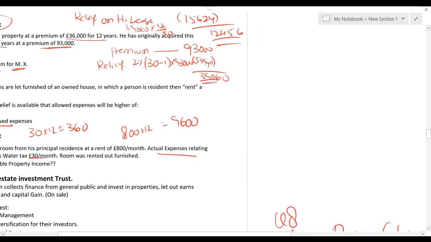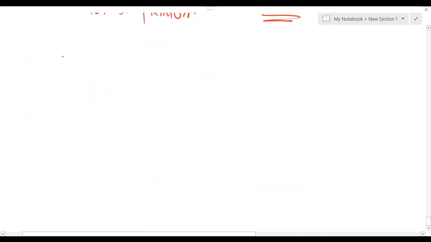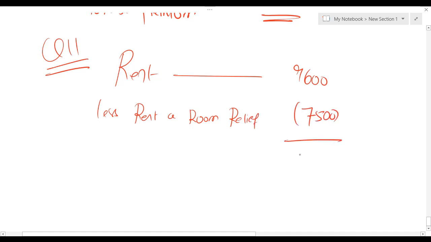So in question number 11, rent is 9,600 and you will be deducting rent-a-room relief. $9,600 minus this. So taxable amount is 2,100.